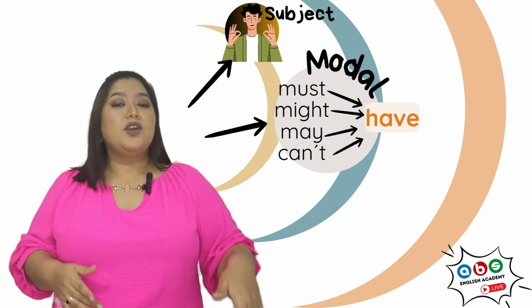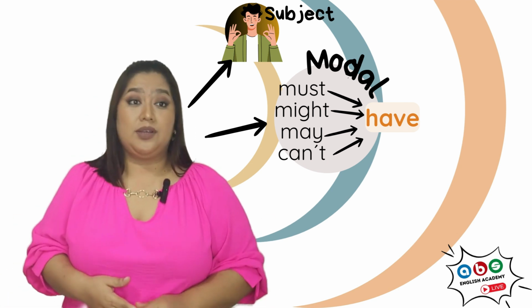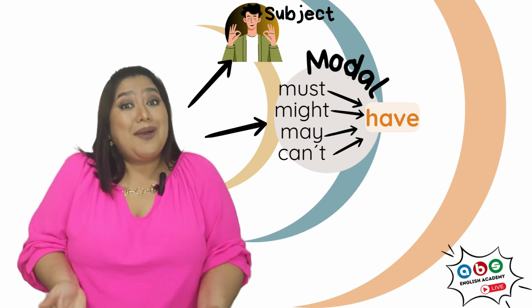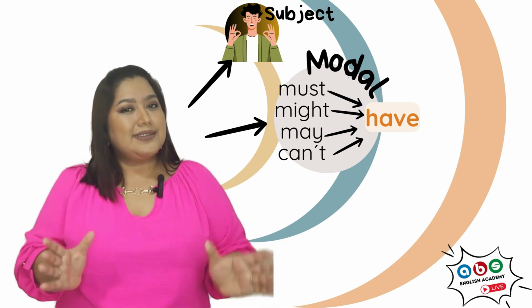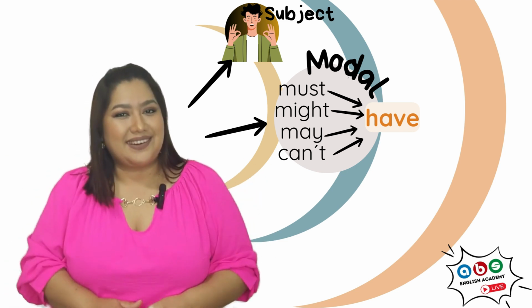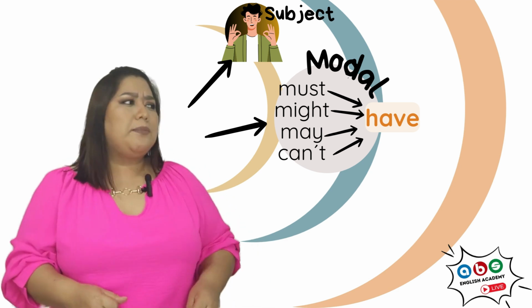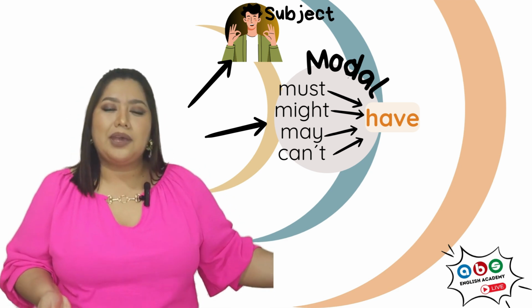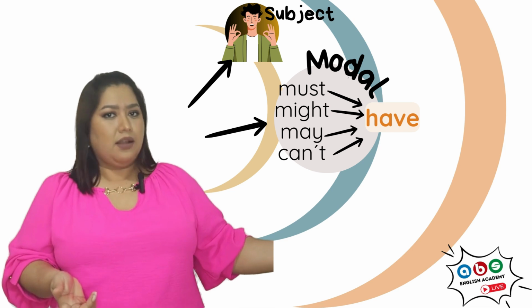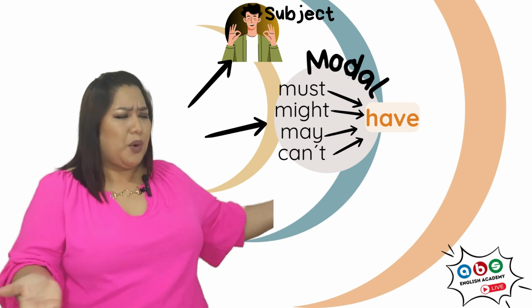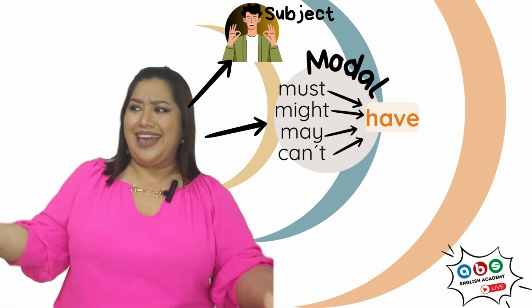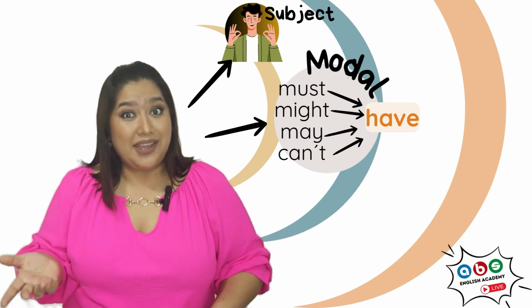For example, you might have, she might have, I may have, right? This is a possibility. You are not certain. But if you say, for example, he can have, well, you are sure this is not a possibility. I mean, it's not true. You can have, they can have, she can have, right?